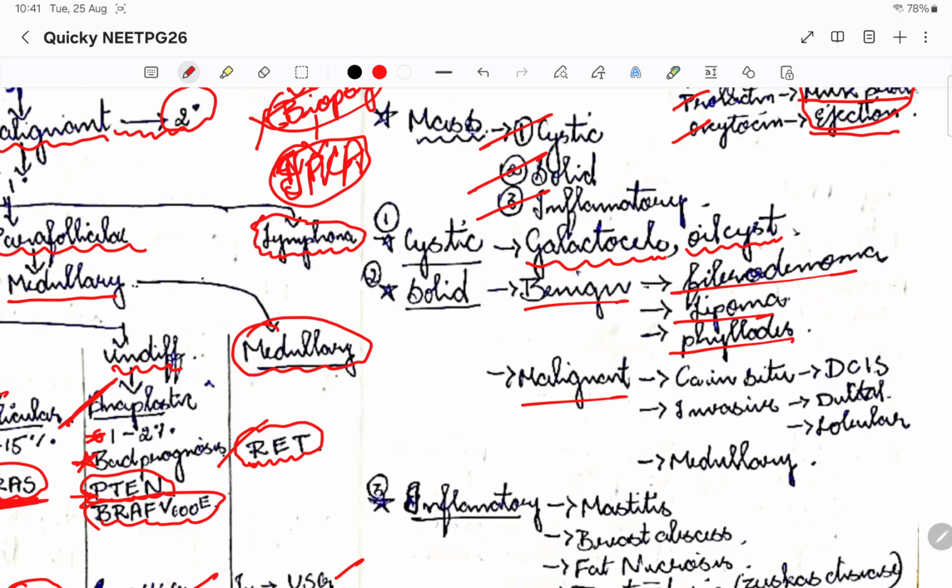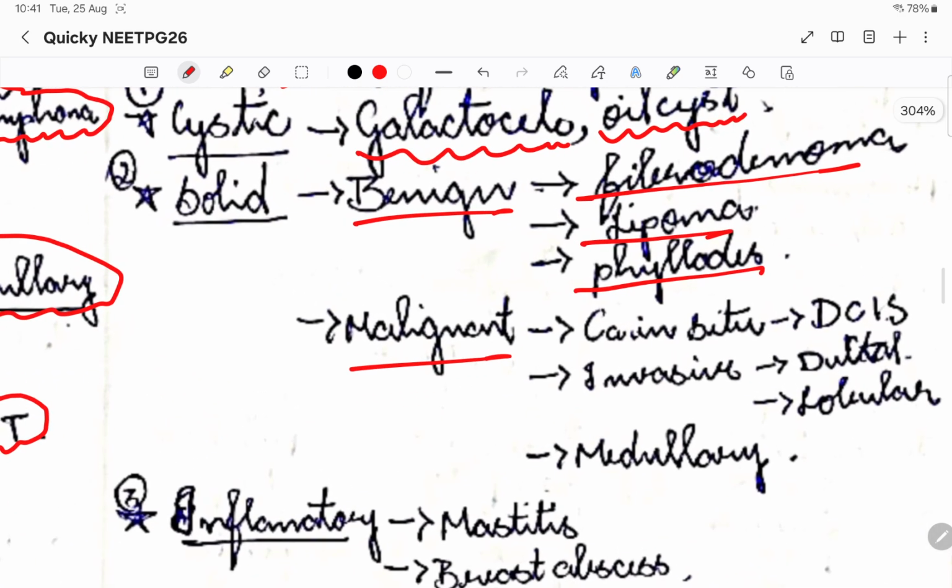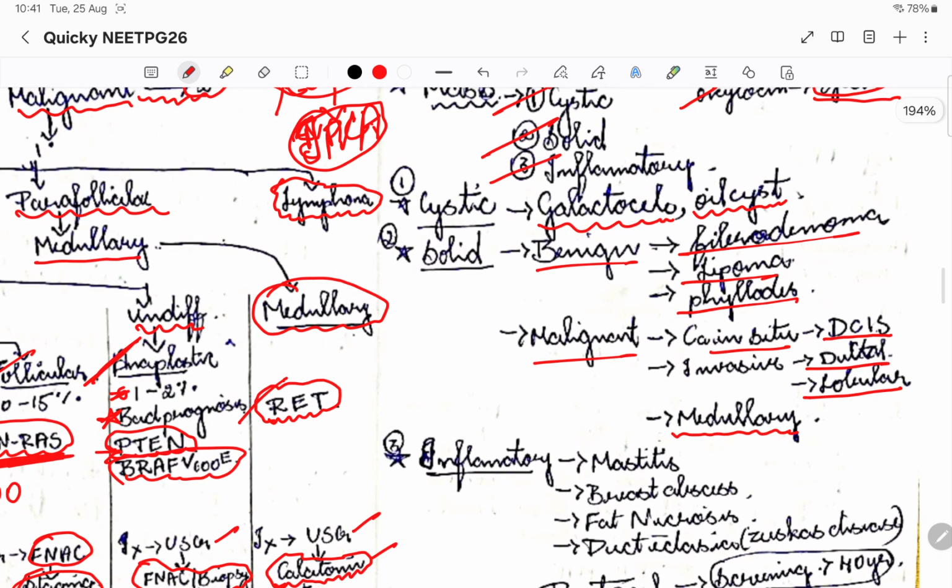Coming to malignancy, if it is in situ, it is going to be ductal carcinoma in situ, whereas invasive can be ductal invasive or lobular invasive carcinoma. And also if the surrounding tissue is getting involved, it is going to be medullary carcinoma, okay? So this is how you can classify the mass of a breast, okay?